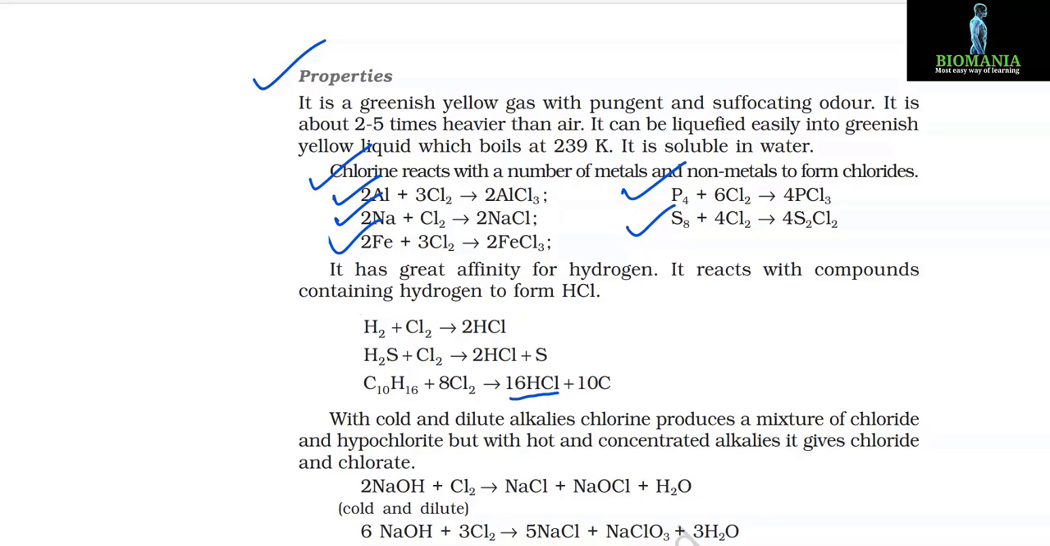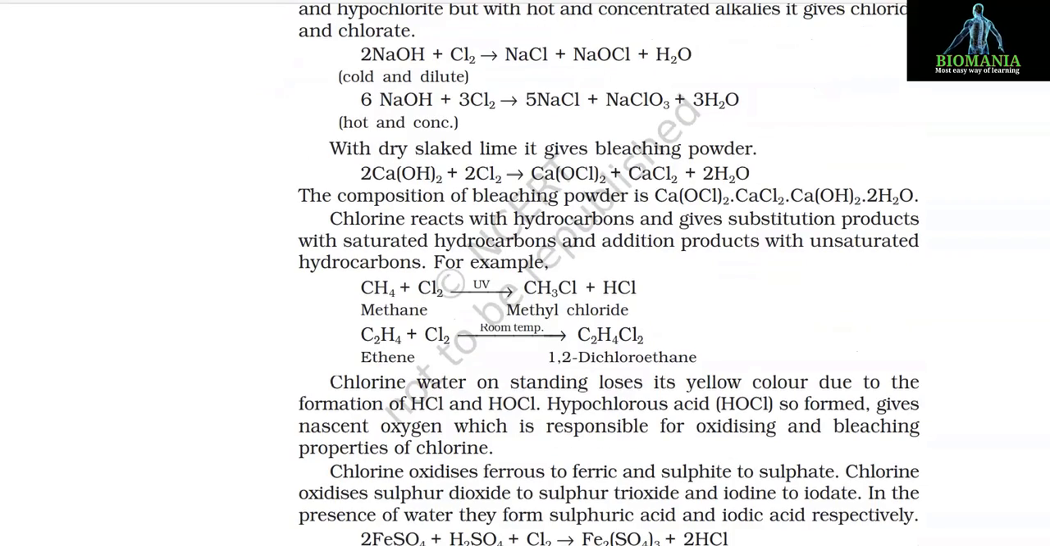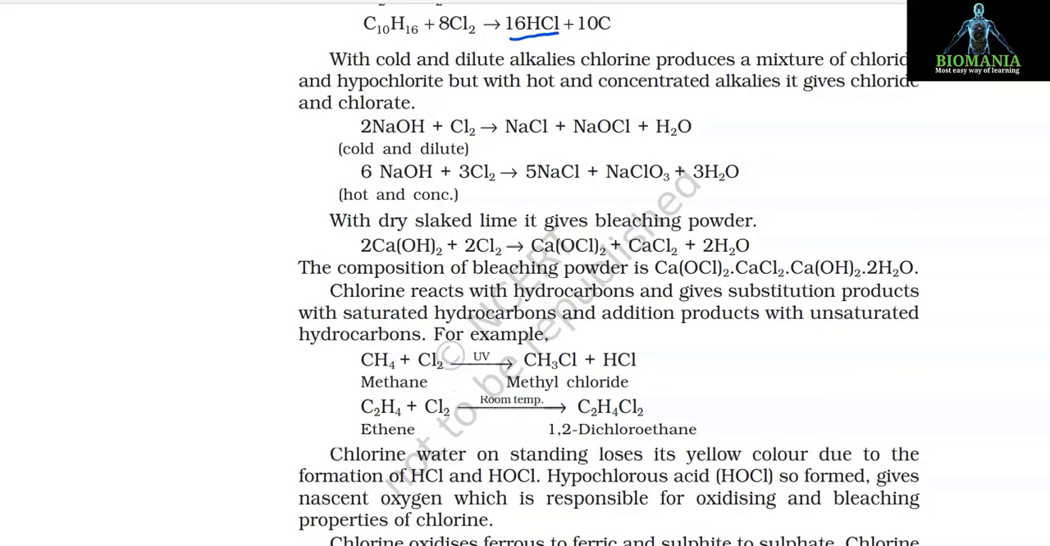With cold and dilute alkalis, chlorine produces a mixture of chloride and hypochlorite, but with hot and concentrated alkalis, it gives chloride and chlorate. Reactions are 2NaOH, cold and dilute, plus Cl2 gives NaCl plus NaOCl plus H2O. And the next reaction is 6NaOH, hot and concentrated, plus 3Cl2 gives 5NaCl plus NaClO3 plus 3H2O.